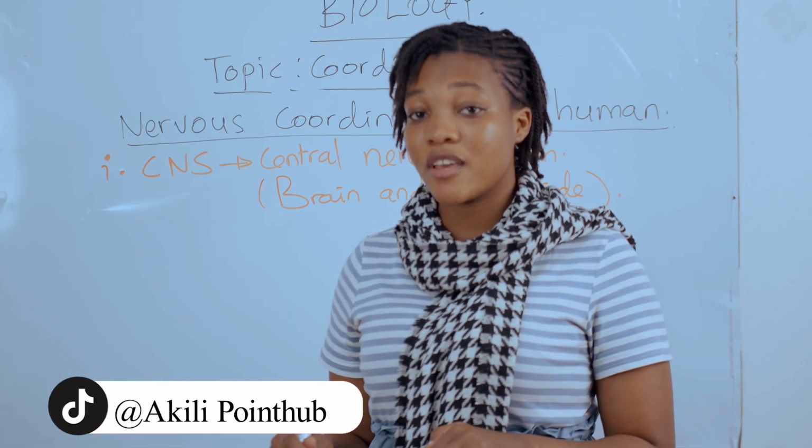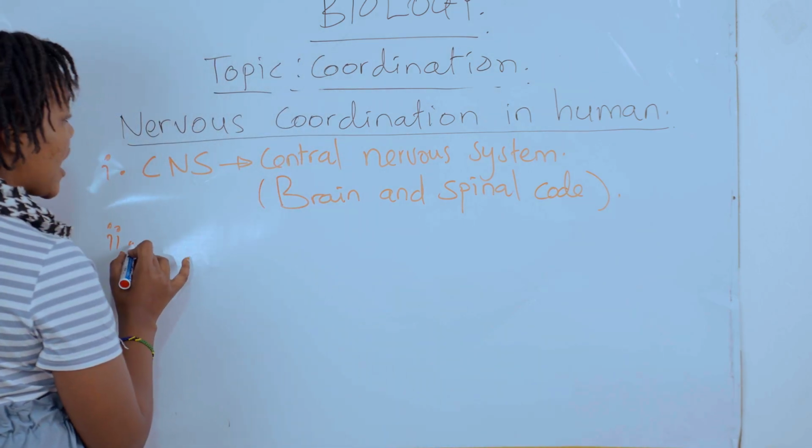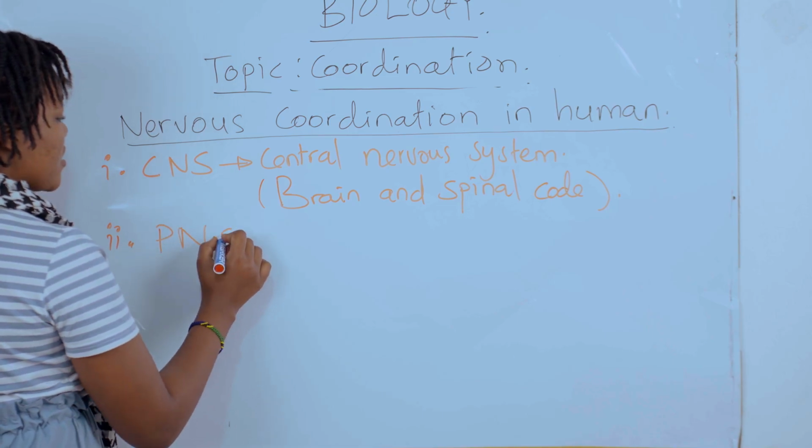But apart from the central nervous system, we have the peripheral nervous system. This is the second part of nervous coordination in human.